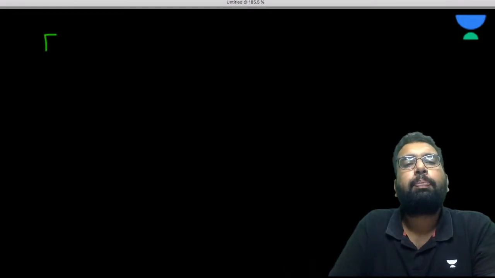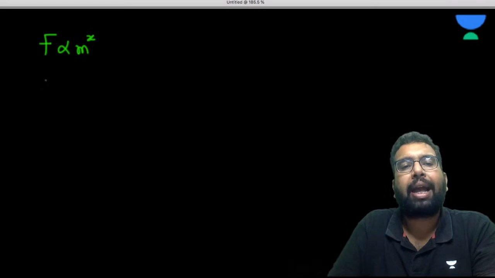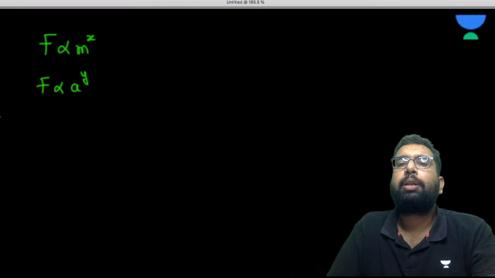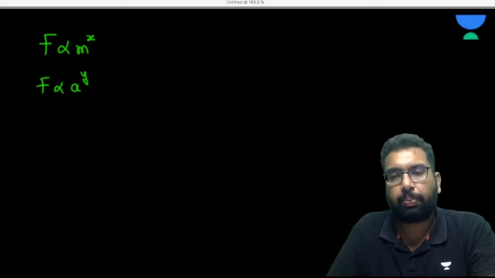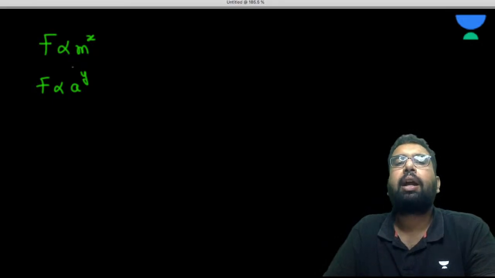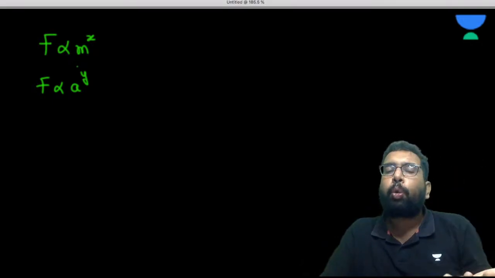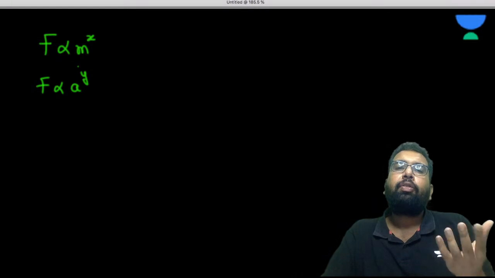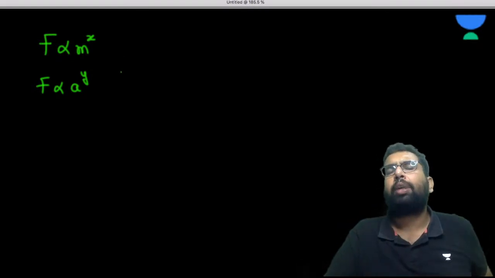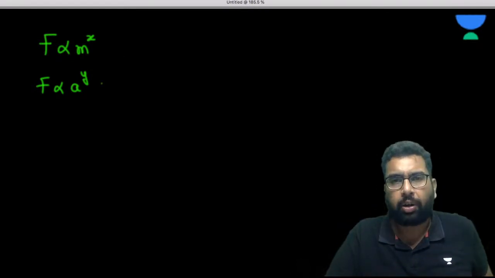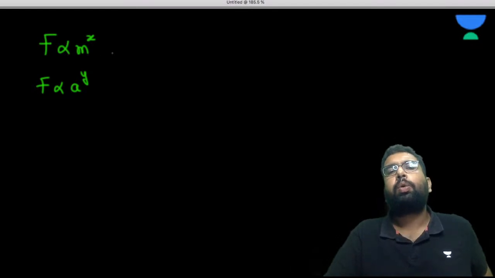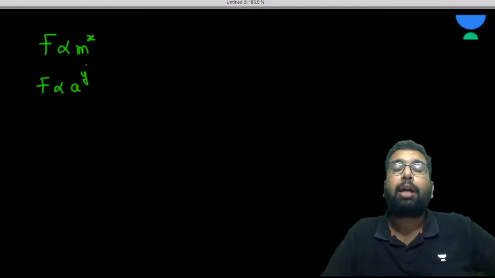So force depends upon mass, so you can write like this: force is proportional to m to the power x, then force is proportional to a to the power y, because it depends upon mass and acceleration. So this is how you can start the question. How can we start, sir? We can start by proportionating them with some variables like x and y. You can use p, q, r, s, t, anything that you want. So F is proportional to mass to the power x, F is proportional to a to the power y.